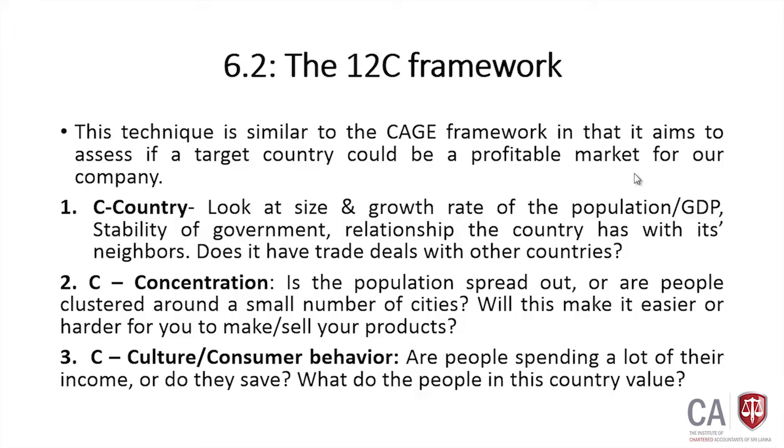Then third one, culture. We look at the culture people have. For example, whether they want to spend the money, whether they have a fund-based culture, no savings for the future, or do they think about the future, do they want to save money.